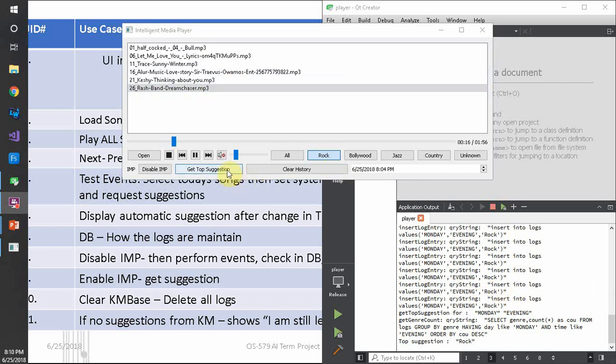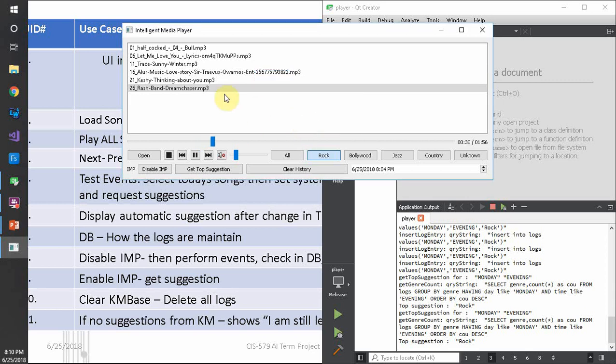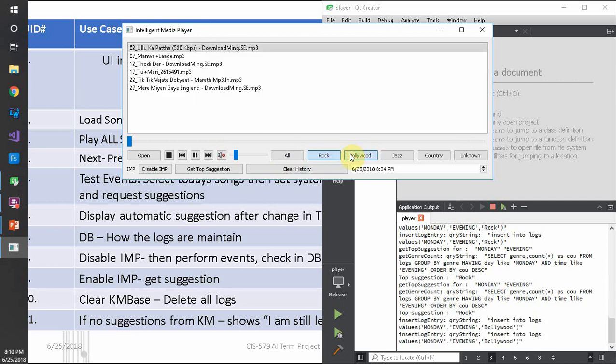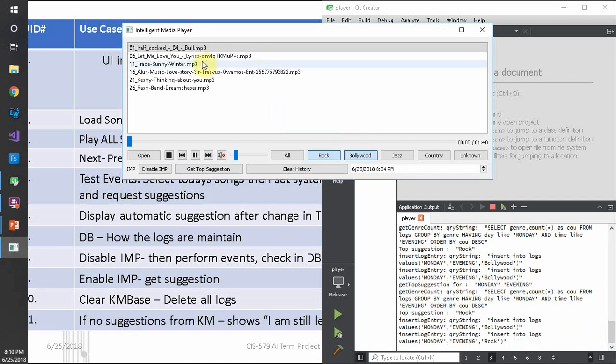If I ask for the top suggestion, my system suggests that the user likes to listen to rock music on Monday evening. It says this is the personalized suggestion. If I cancel, nothing happens and the same playlist keeps playing. If I'm in some other playlist and I ask for the top suggestion and click apply, the new playlist is loaded and it starts the rock music playlist.